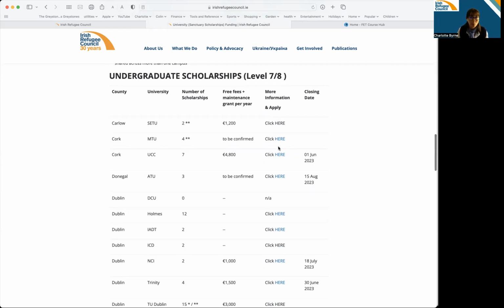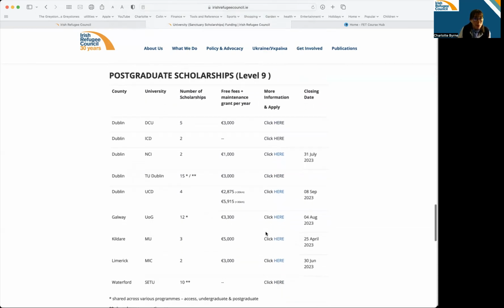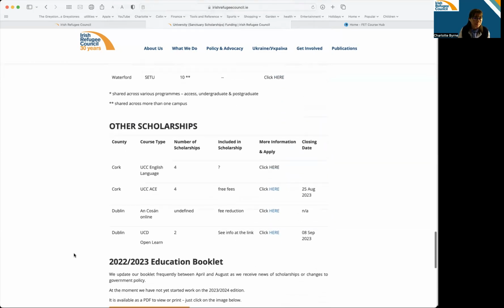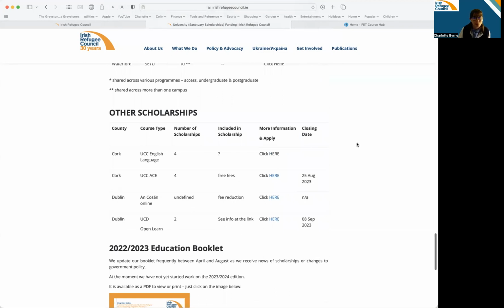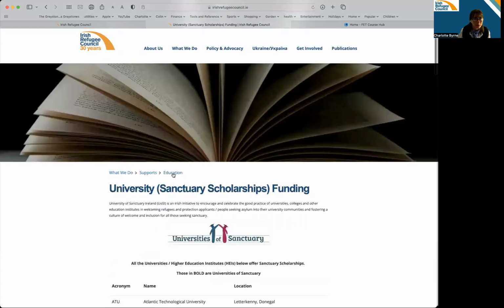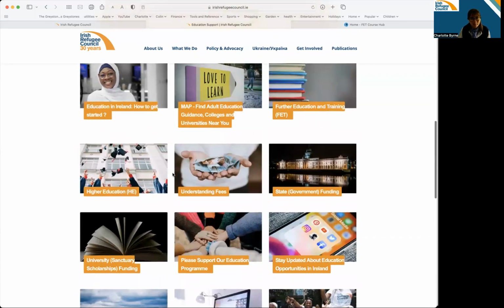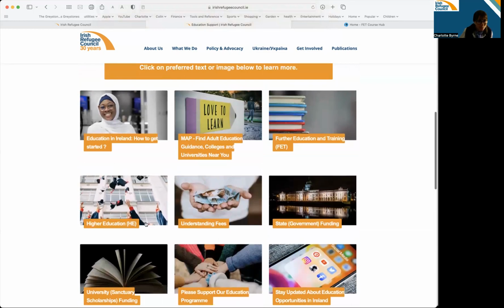So again, if they have their website open, we've put a live link to how you apply there. And if there's a closing date, we've put that in as well. So that's undergraduate scholarships. A smaller number of universities have postgraduate scholarships, and you'll find all that information there. And then we have a few other scholarships that don't fit into the categories above. So they're all the university scholarships. So let me go back now to the homepage. We're nearly there. That's what, 1, 2, 3, 4, 5, 6, 7.